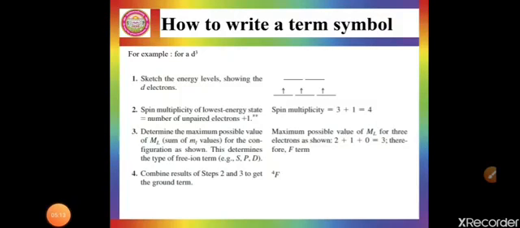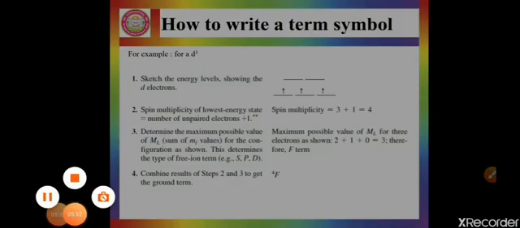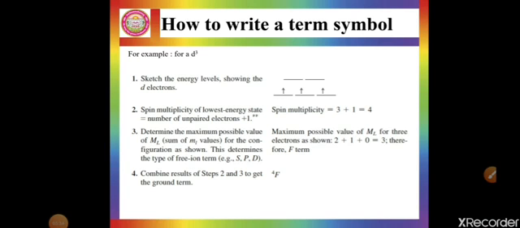Now, to describe the electronic spectra, it is very important to find the term symbol, to find the different energy levels, so we can identify from where to where the transition happens. For that reason, we have to write the term symbol for a given configuration. There will be one term symbol which is the ground state term symbol, and the remaining term symbols will be excited state term symbols.